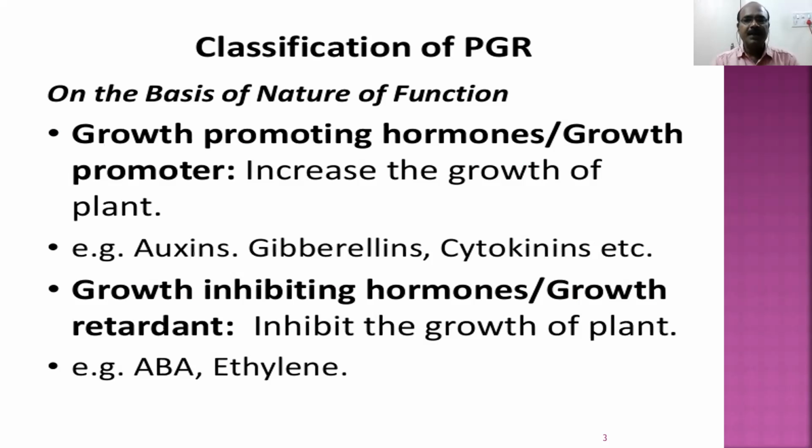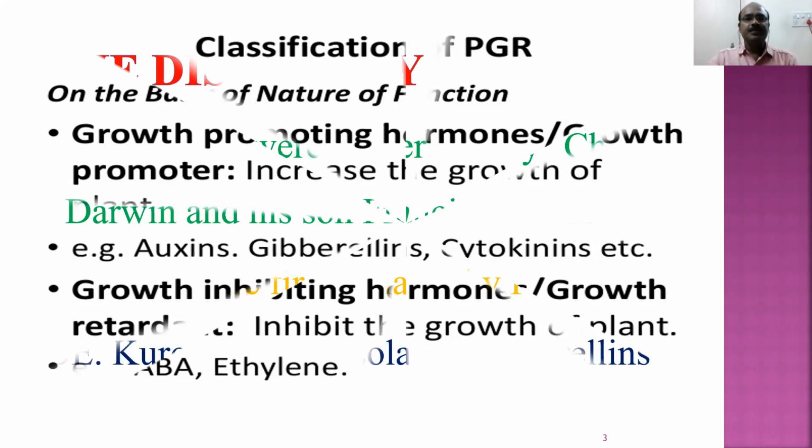Both of them are required for the growth and development of the plant. Promoting hormones play an important role at certain stages of the lifetime, whereas inhibiting hormones play another important role at certain stages of life. Without any one of them, the plant cannot complete its life cycle, grow, or develop. So basically two types: growth promoting hormones and growth inhibiting hormones.